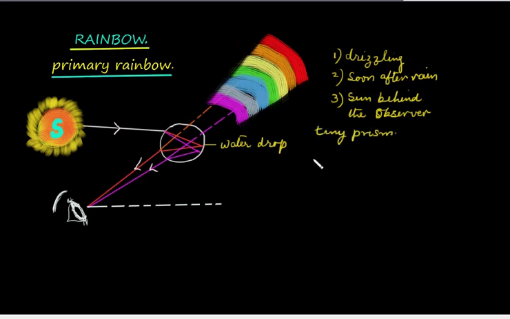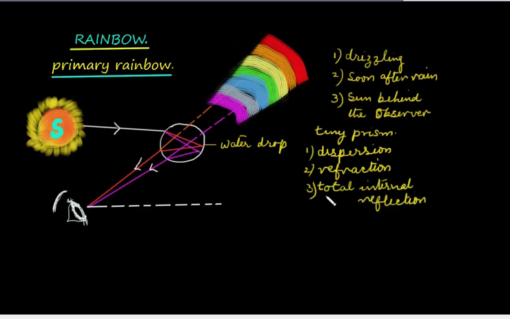We have seen that when light passes through a prism, depending upon the angle of incidence and other details, it undergoes deviation, refraction, or sometimes it may undergo total internal reflection and dispersion. So, a rainbow is the result of all three processes taking place. What are the processes? Dispersion, refraction, and total internal reflection. It is a combination of these three processes that results in the display of the rainbow. The diagram which I have drawn is only diagrammatic. Now let us try to understand the diagram.